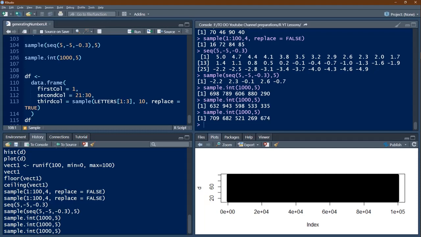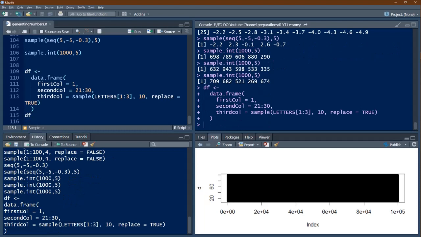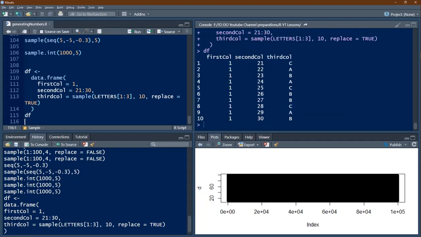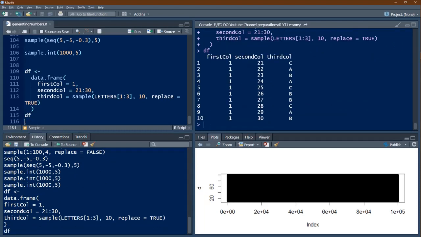So third column will consist of letters, second column will be having 21 to 30, and for the first column we have given only 1. We know all columns should have equal length, but we have given only 1. Therefore naturally R will try to recycle. Let's see what is df. We have seen the first column is all ones, that means recycling is done here. The second column is having 21 to 30, third column is having 3 different letters.